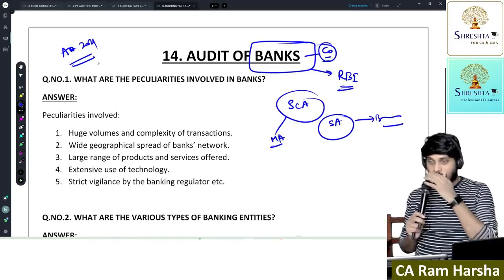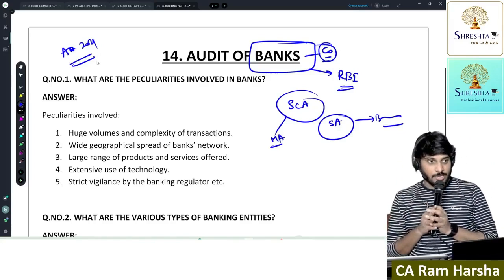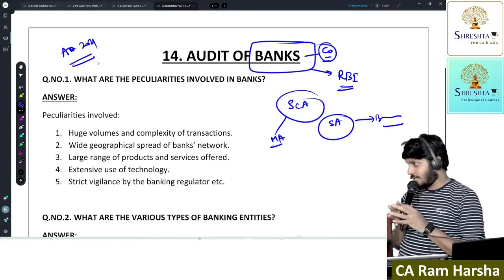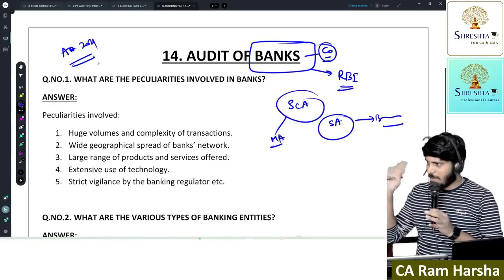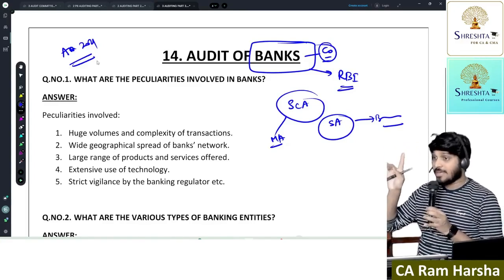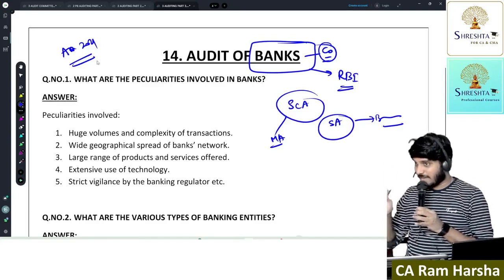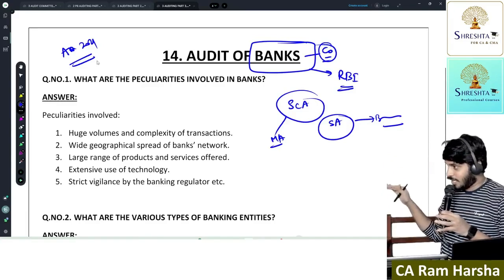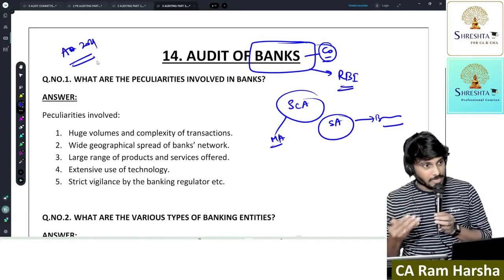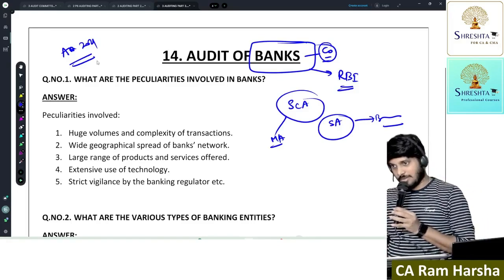And further remember, in the case of a nationalized bank, directly C&AG will appoint the auditor, especially for State Bank of India. For the remaining nationalized banks, bank directors can appoint, but prior approval of RBI is required regarding the auditor. In the case of private sector banks, the board of directors will recommend and members will appoint, but before the board of directors makes a recommendation, prior approval of RBI is required. This is the main provision.